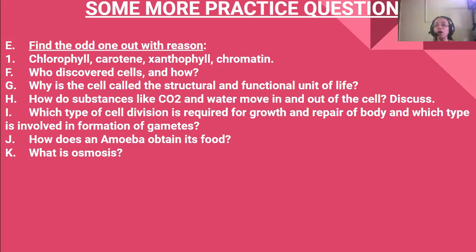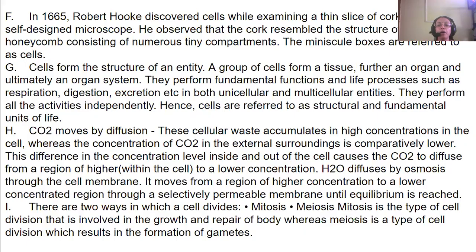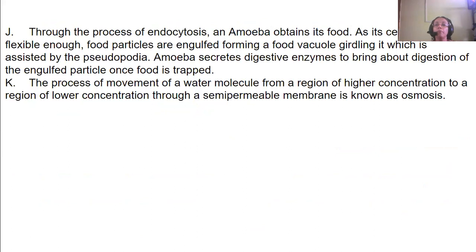Next is how does an amoeba obtain its food? Amoeba obtains its food by endocytosis. As its cell membrane is flexible enough, it forms a pseudopodia.